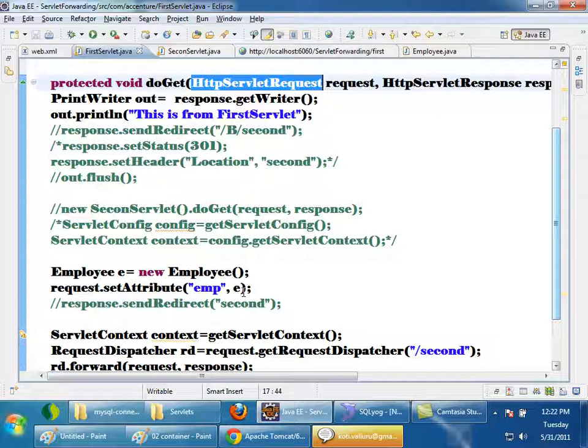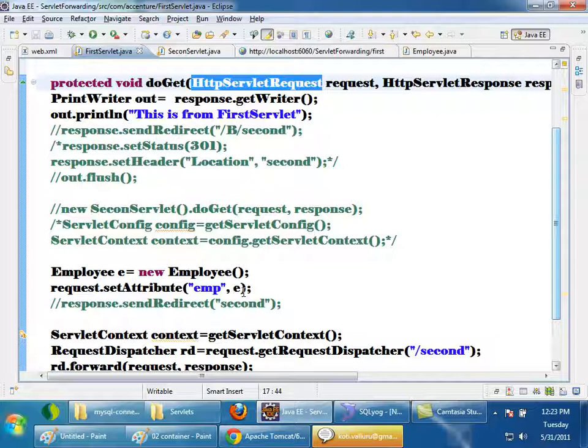So what do you mean by scope of a variable? It is the lifetime of a variable, until what time it is accessible. Now what is the lifetime of an object attribute which is set in request? Until the response goes back to the client, which means until the request is completed. Until the request is completed by the server, the objects which you are setting inside request will be present in the memory. The lifetime of the employee object set in request is until the request object is there in the memory.